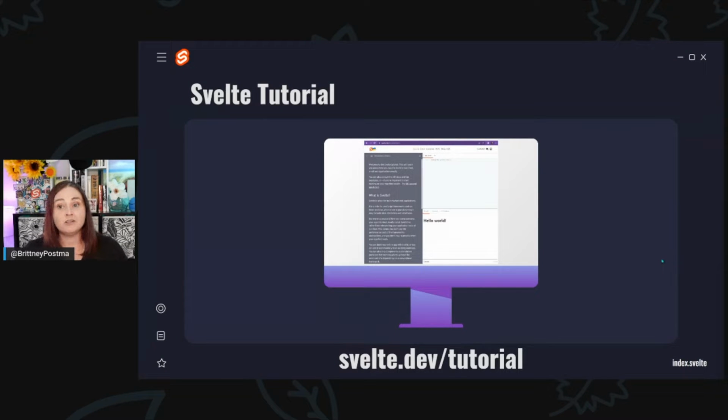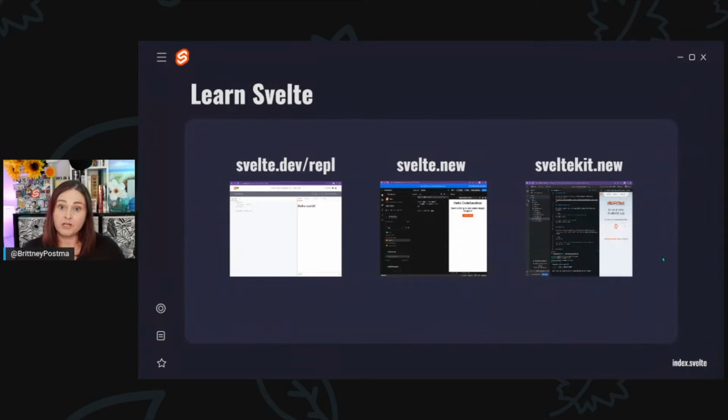You don't need to have a local web environment, or understand the command line or package managers, to start using Svelte or SvelteKit. The Svelte REPL, CodeSandbox's svelte.new, and StackBlitz's SvelteKit.new all give you apps ready to start coding right in your browser. In fact, we're going to use StackBlitz's SvelteKit.new today for our demo. So let's get started with that.